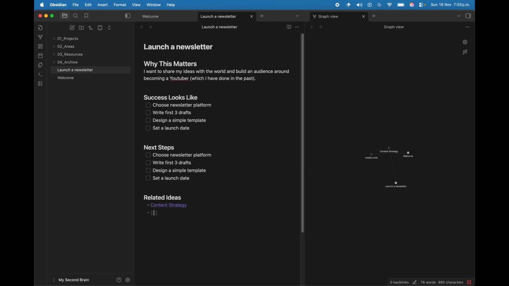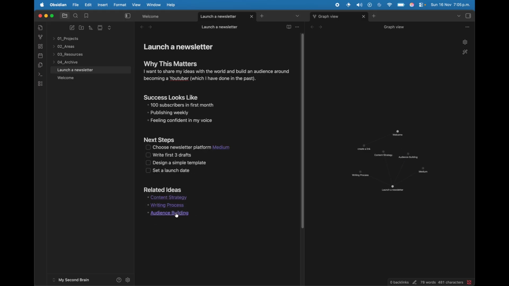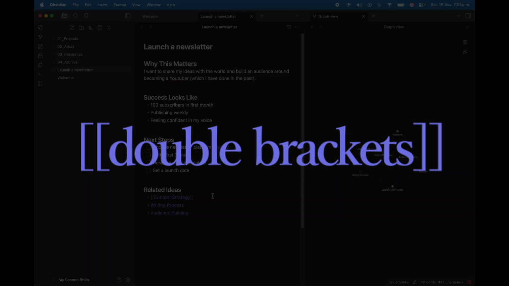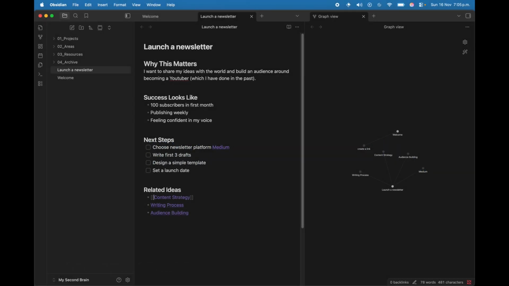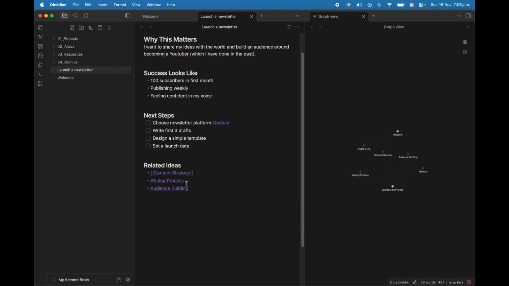I'm also building a writing process. I want to build an audience, so I need to identify my audience's pain points and worries. So as you can see, we have text that is in purple, and I will explain why. I added double brackets to each of them because I want to relate another idea or another note. So I was thinking about content strategy, writing process, and audience building. These will become really relevant to this project, so that's why I'm adding them to this project note.